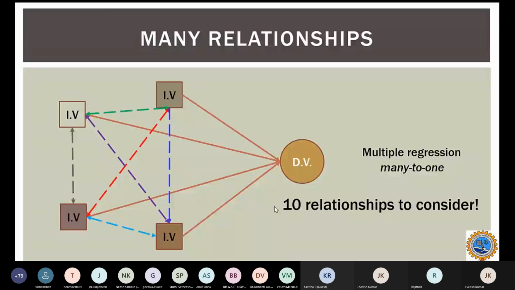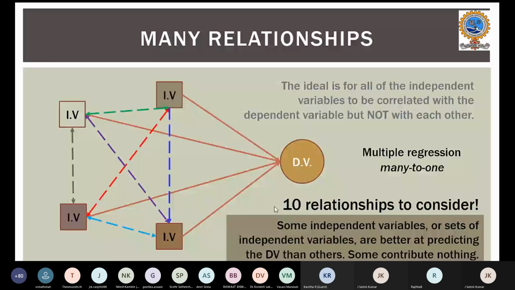So likewise, we will try to build our model. We will refine the preparation work. The ideal would be to minimize the relationships among the independent variables. Once that is done, it would be very easy for us to evaluate the dependent variable. The model would be more precise. So as I told, the ideal case would be the independent variables.